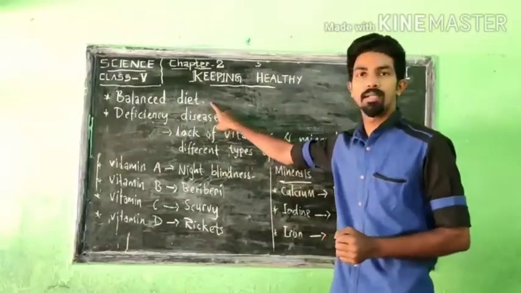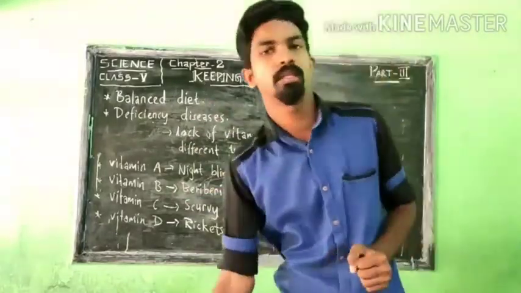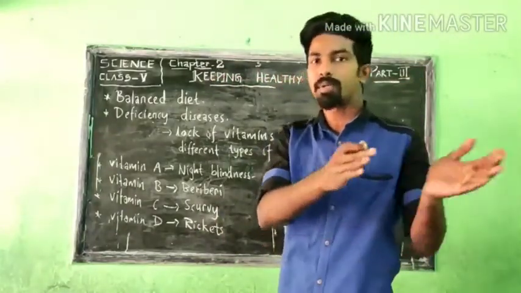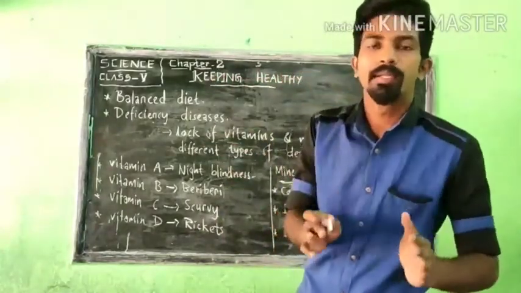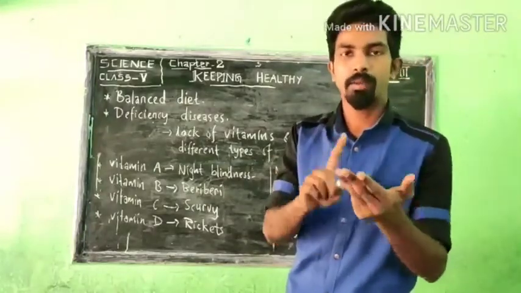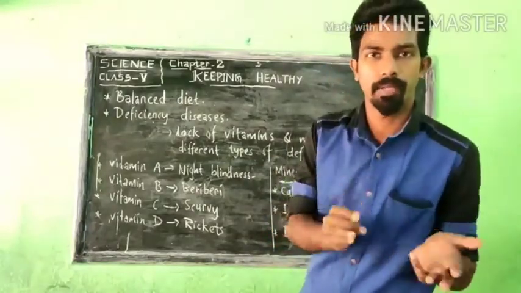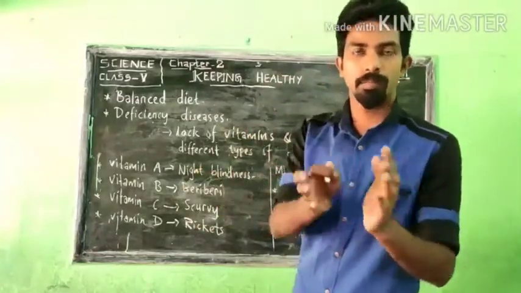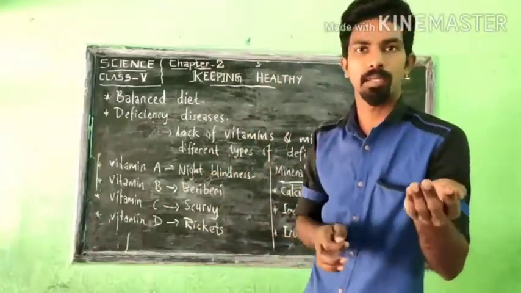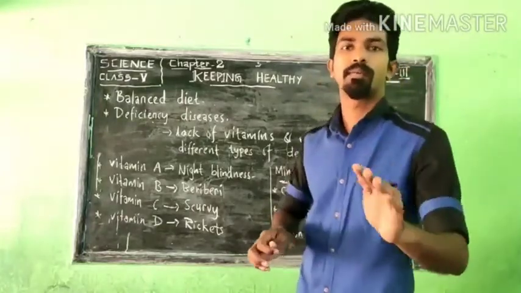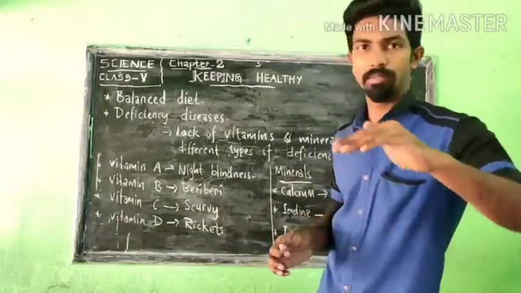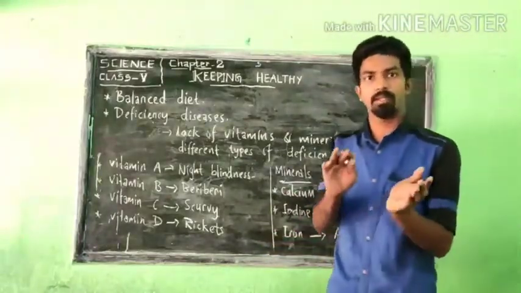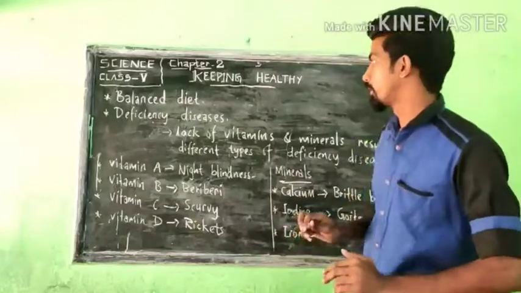First, balanced diet. Why do we need a balanced diet in our daily life? Our daily food routine goes like this: in the morning we may have breakfast, then at noon we will have lunch, then in the evening you may have chai or snacks or something like that, then at night we may have supper. This is the routine of food which we follow in our daily life.